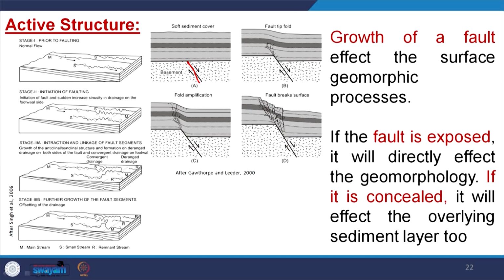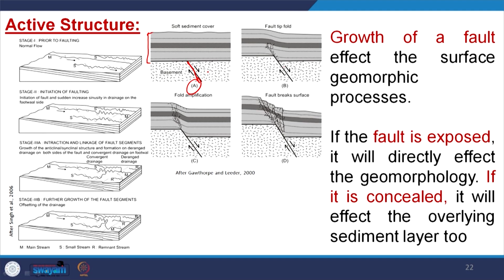For example, if you see this figure, this is a fault in the basement level. In the basement level we are creating a fault, and these are the cover sediments. In figure A, we are creating a fault in the basement level.